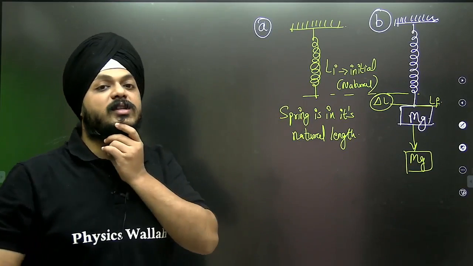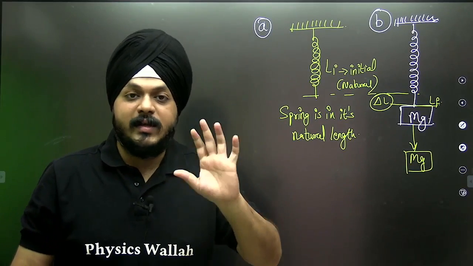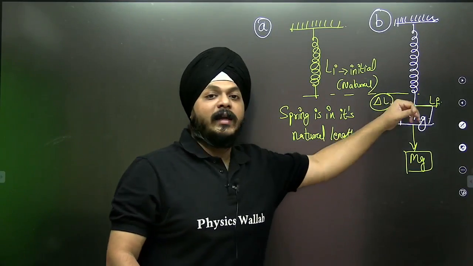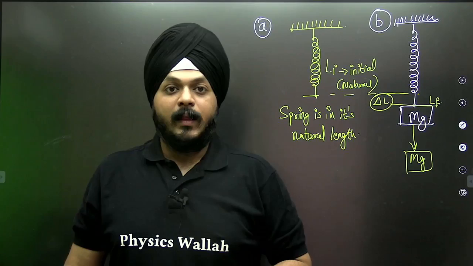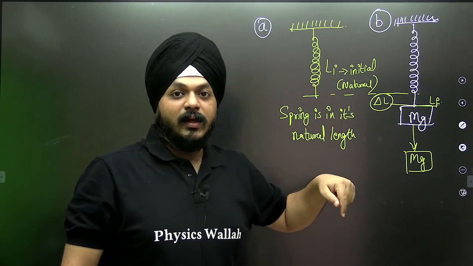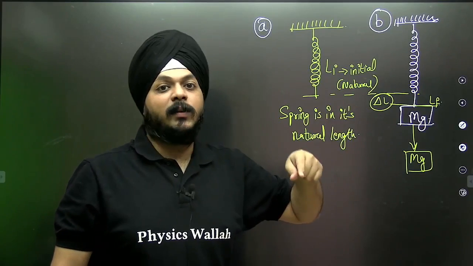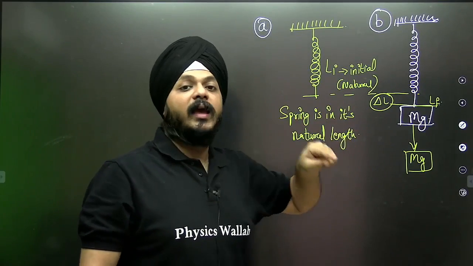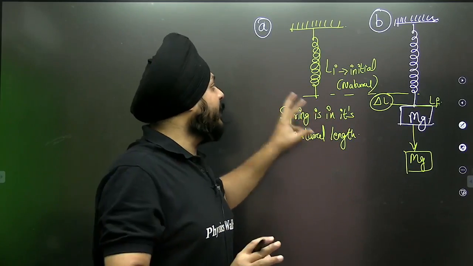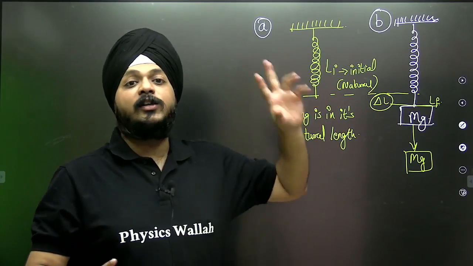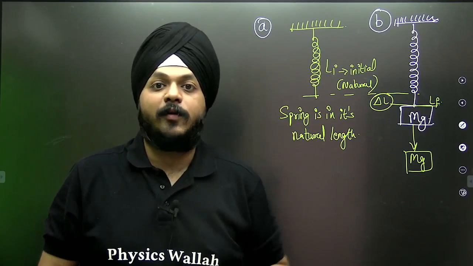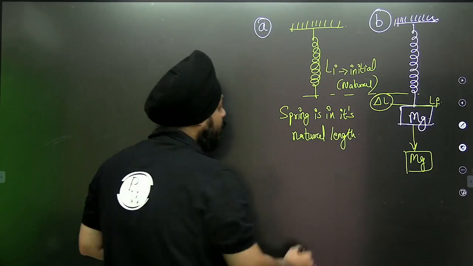When we attach that mass to the spring, mg was the force applied in the downward direction, and that force was responsible for a stress. Because of that stress, we observe configurational changes in the body that show the presence of strain. So it means